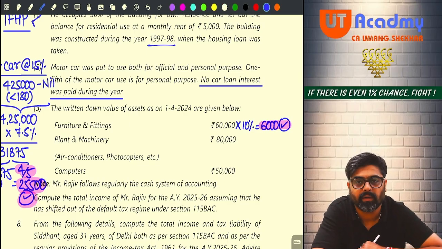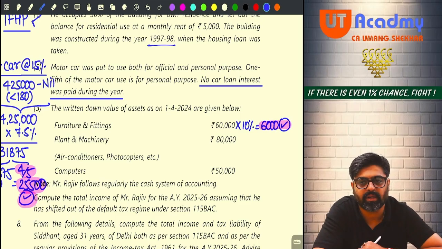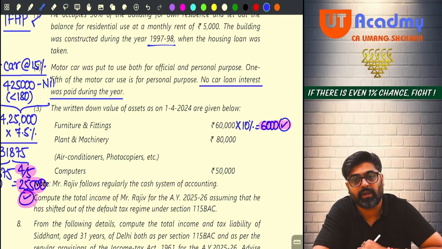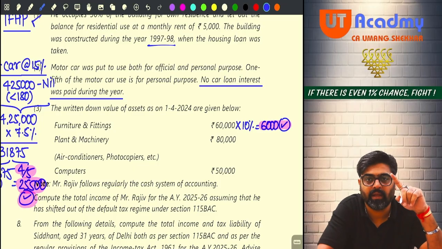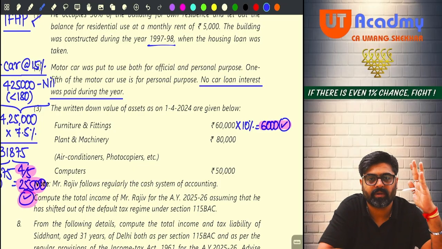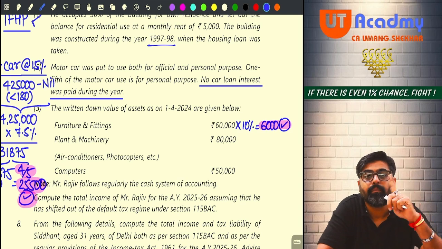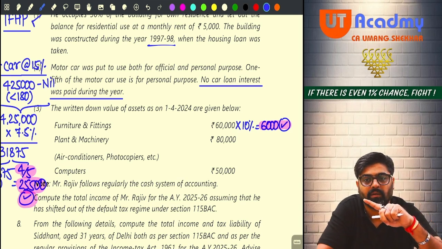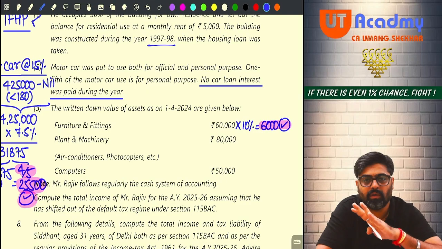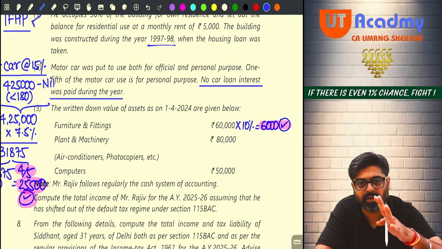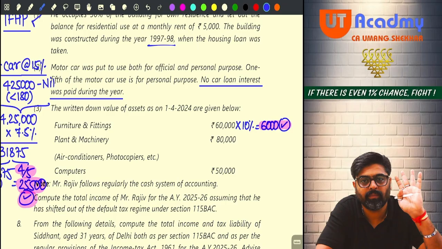Getting my point? Now, plant and machinery 80,000. Which type of assets are there? Air conditioner, photocopiers, etc. Yes or no? If purchased, then will appear on the payment side. Please check the payment side. Any air conditioner purchase, photocopiers purchased? No purchases, sir. Receipt side. Any sold? No. So there is no addition, there is no deletion. The closing value will be 80,000.